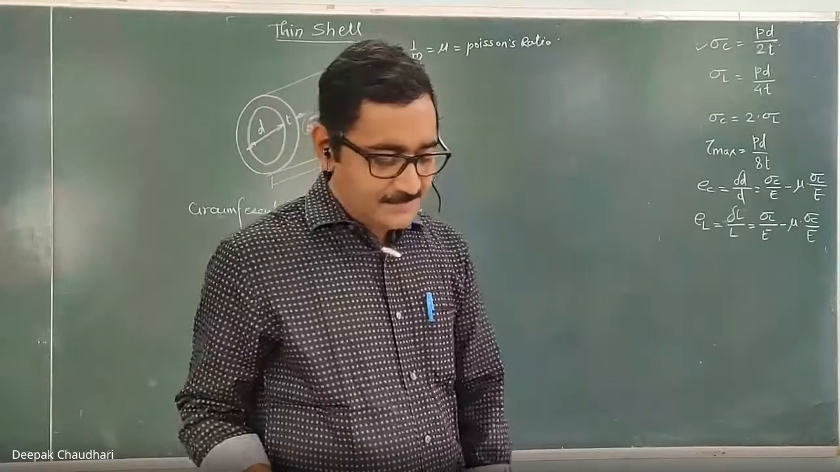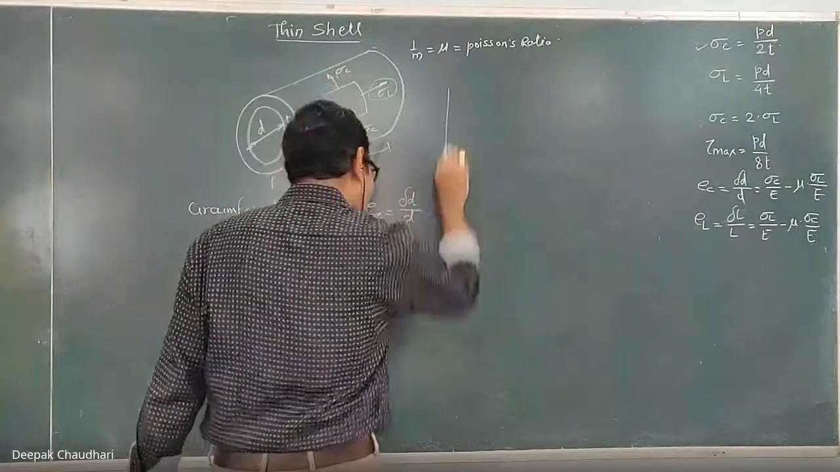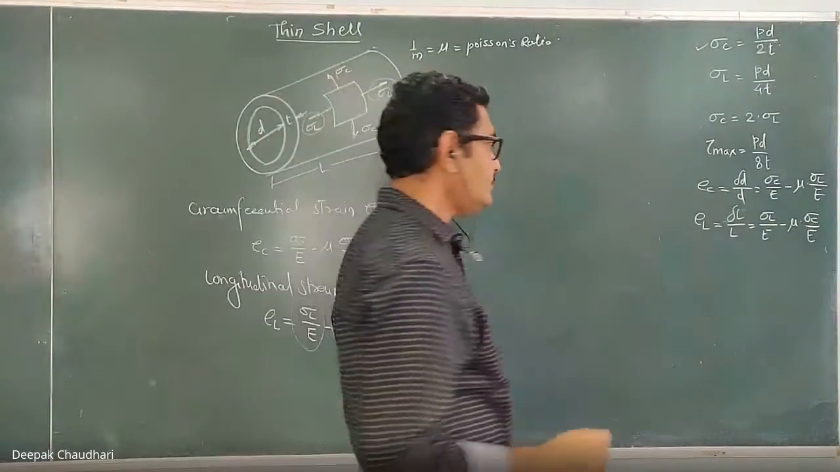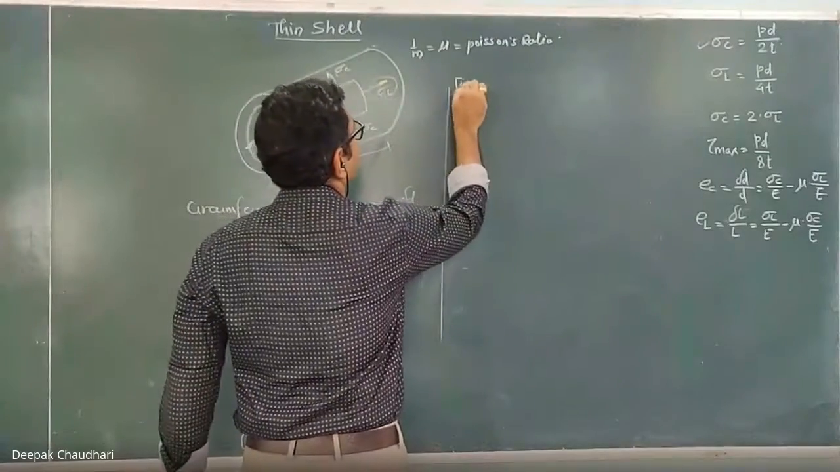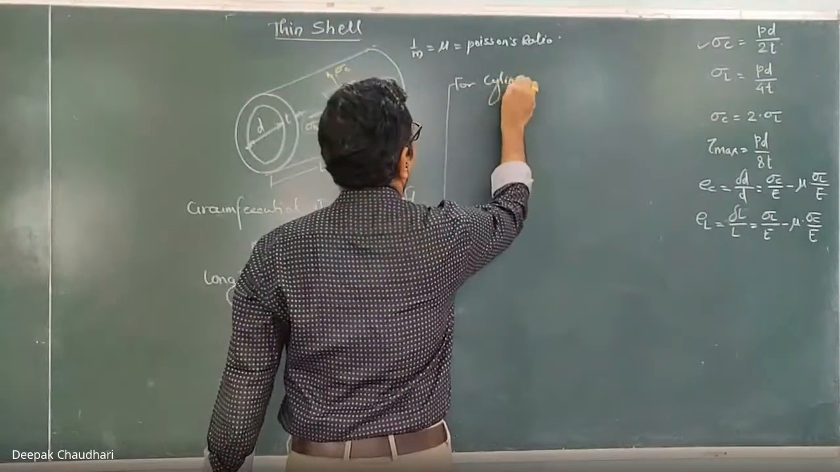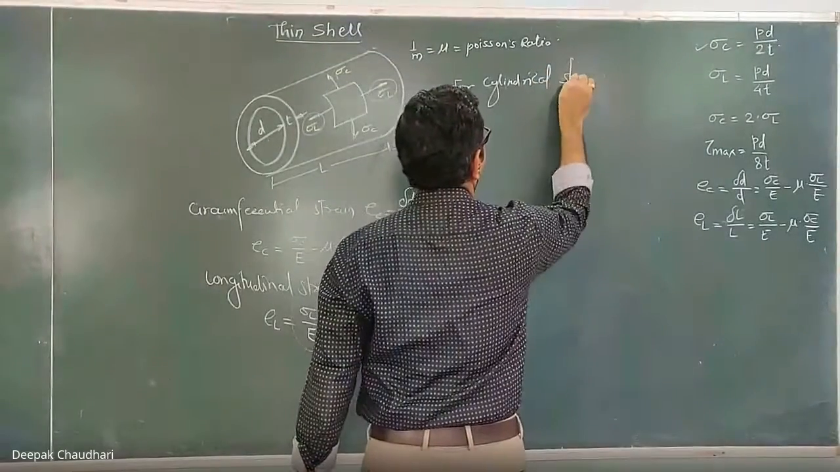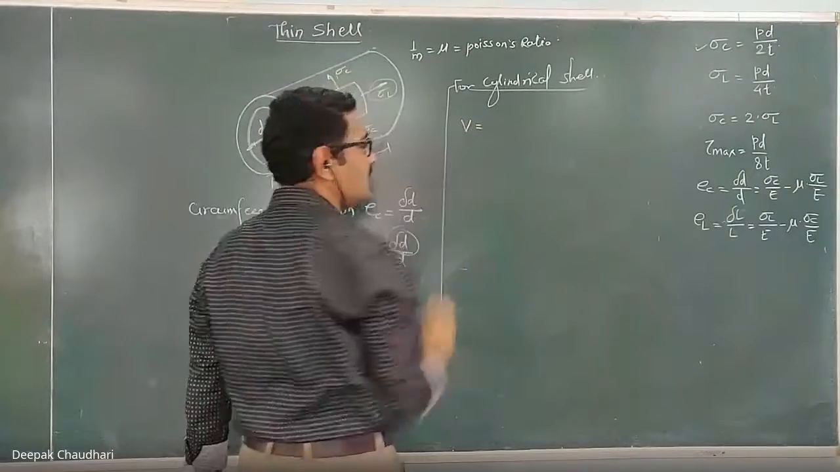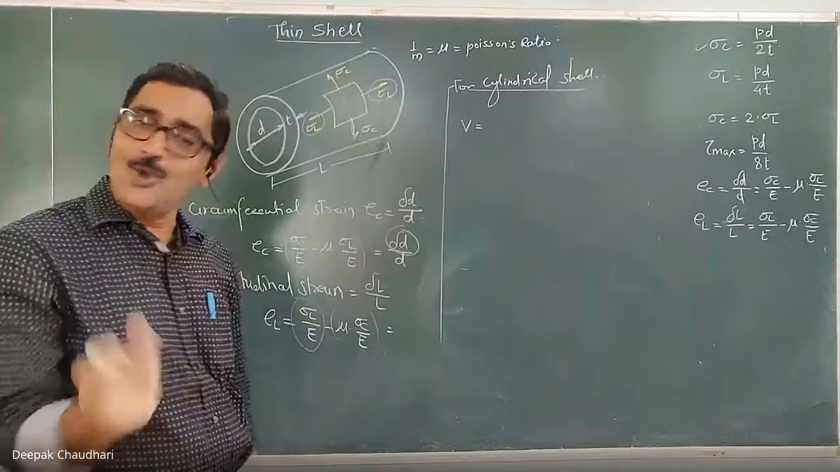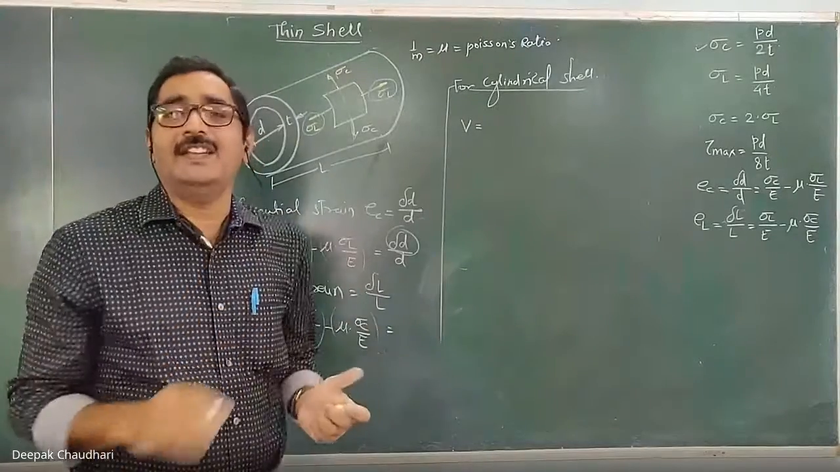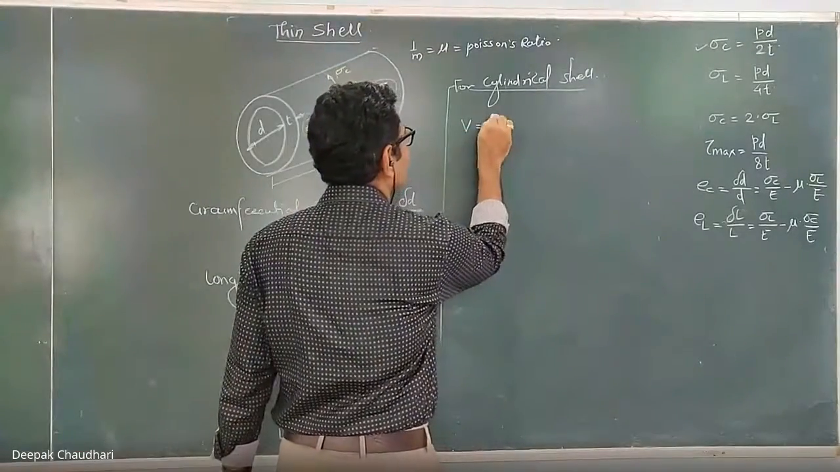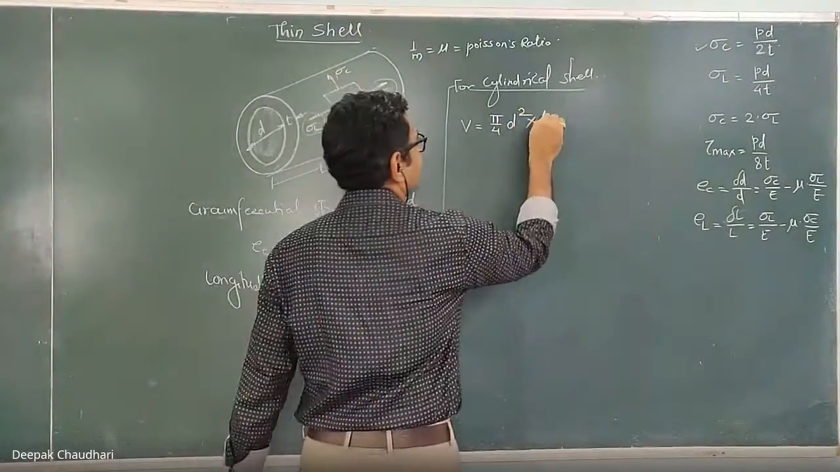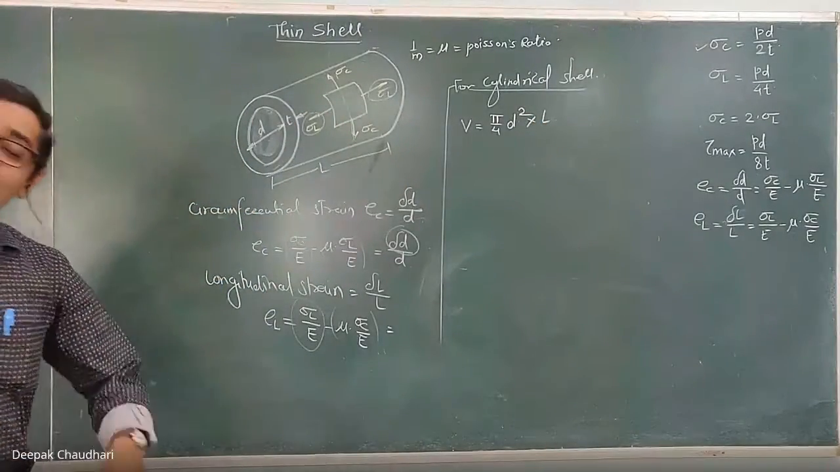Now, the next point is the change in volume. How to calculate the change in volume? For that, we require the volumetric strain. Now, for this cylindrical shell, we know that the original volume equals the volume of the shell, not the volume of the material. So the original volume of the shell is given by pi by 4 into d square, this area, into length. This is the original volume. Now we have to calculate the change in volume.